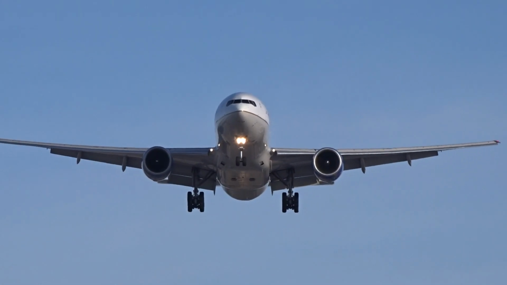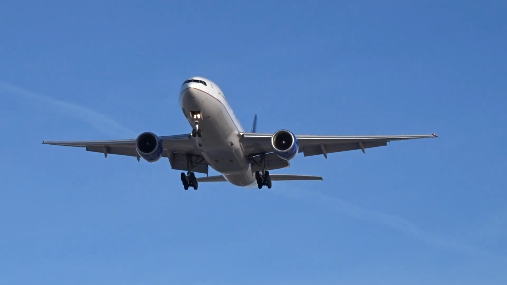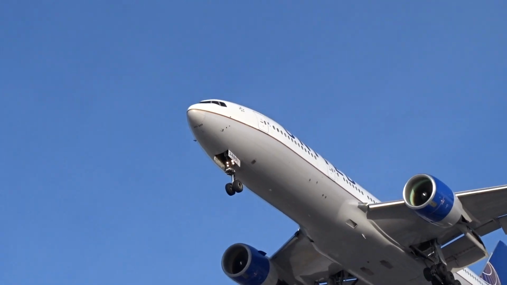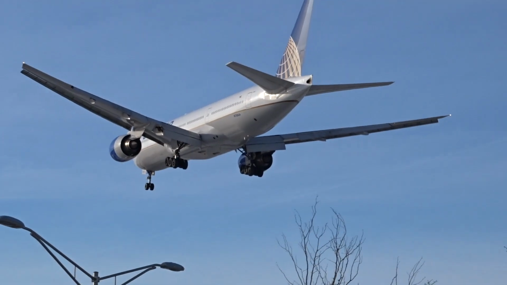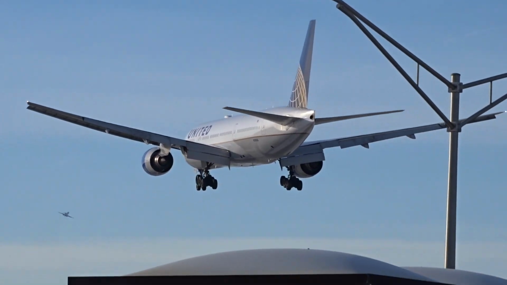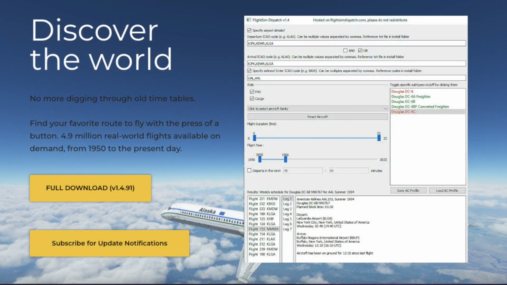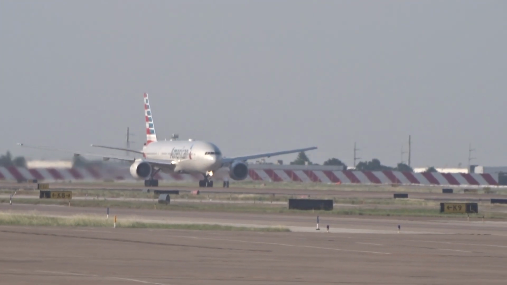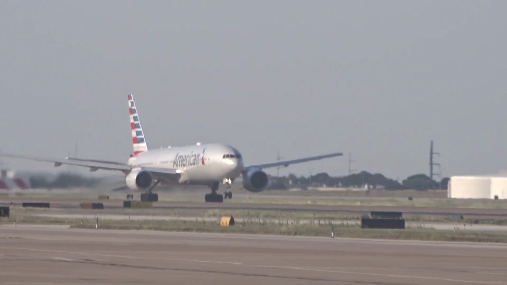So we just spent a lot of time looking over how to look up past US domestic flights, but what if I told you there was a way to look up past international flights and maybe even domestic flights elsewhere? Well, there is a way, but its effectiveness isn't as accurate as the tail number lookup site I showed earlier for US flights. It's a software called Flight Sim Dispatch, and what it's originally meant for is to accurately replicate past flights in simulators like Flight Simulator X. But it takes data directly from old schedules, so the results it gives you are flights that actually took place.